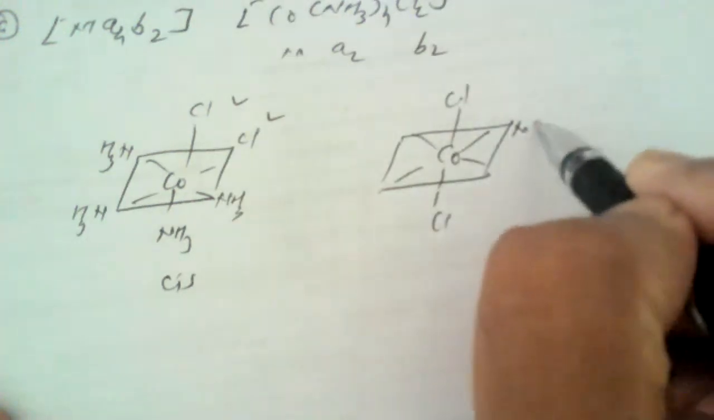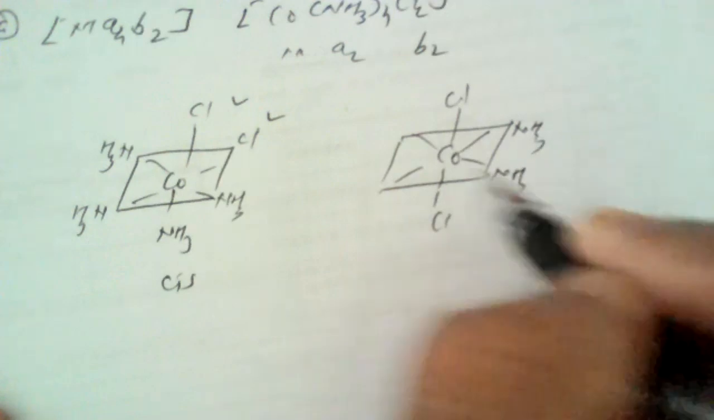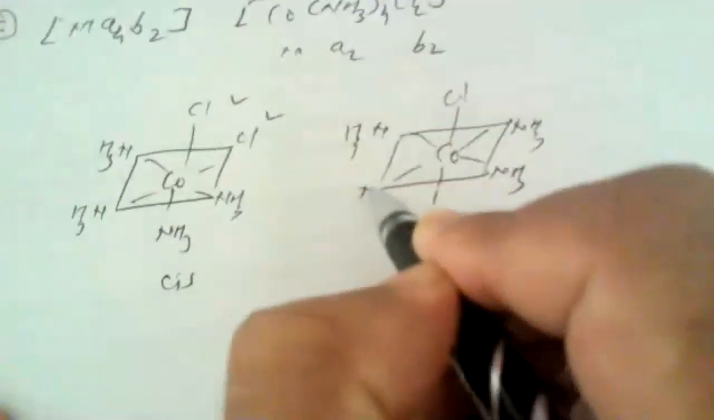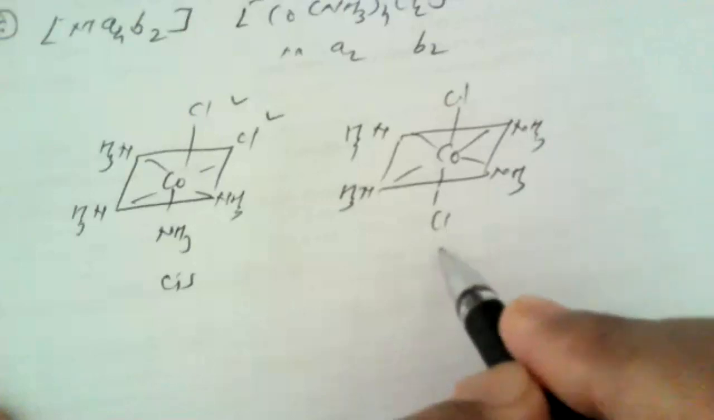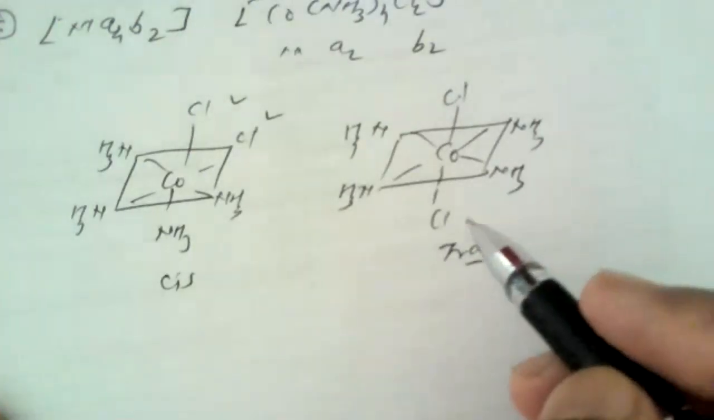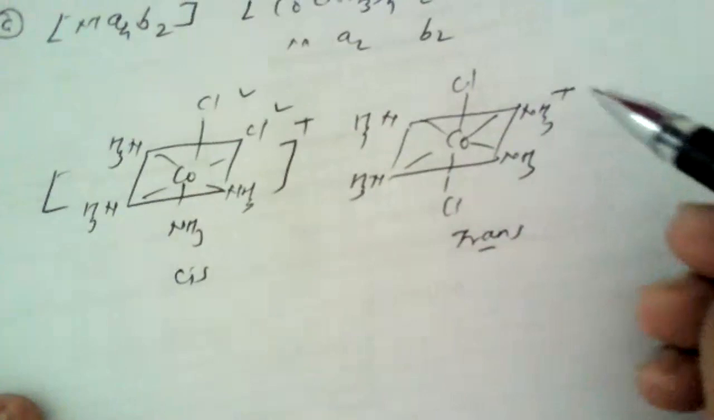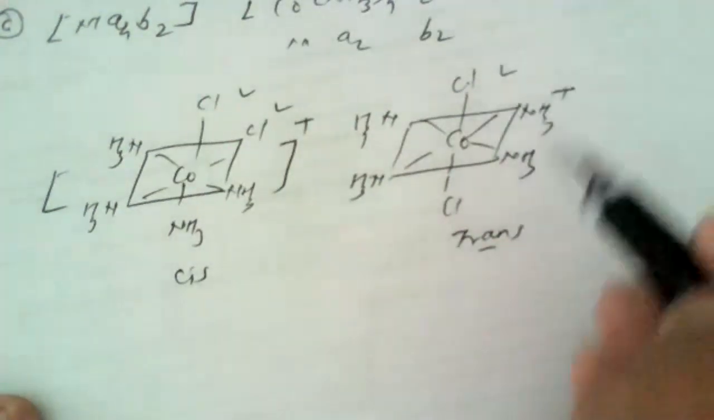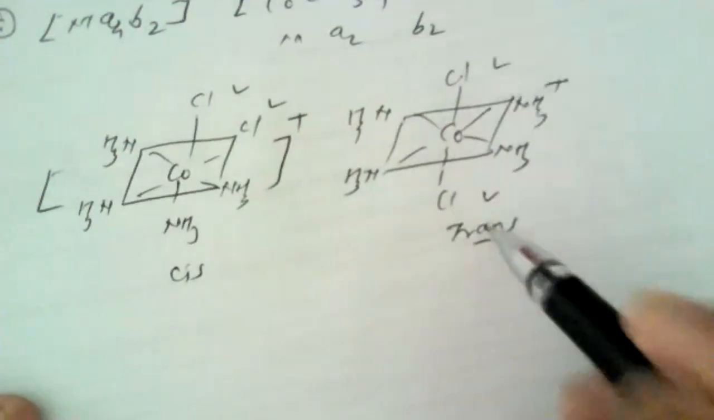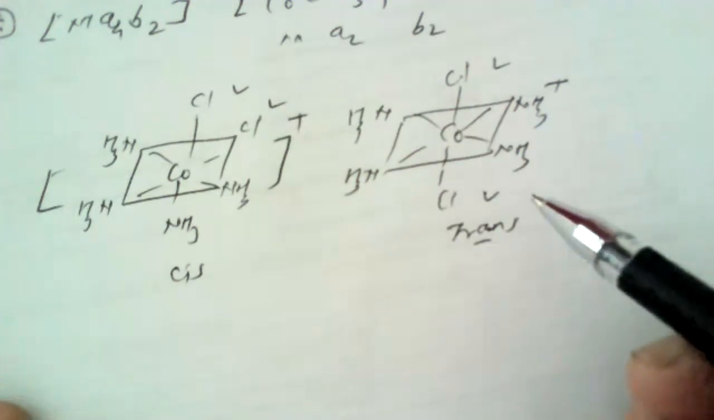And suppose we represent the 2 chlorides opposite to each other, as shown here, this isomer is known as a trans isomer with respect to the chlorides. So this is how for Ma4B2 complexes we can represent the chlorides which are opposite to each other, which are known as trans isomers.